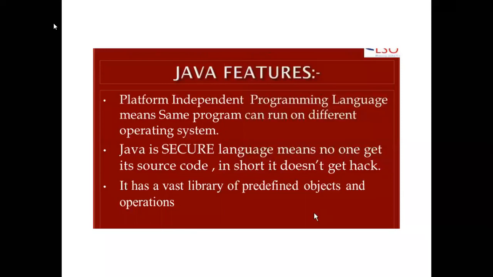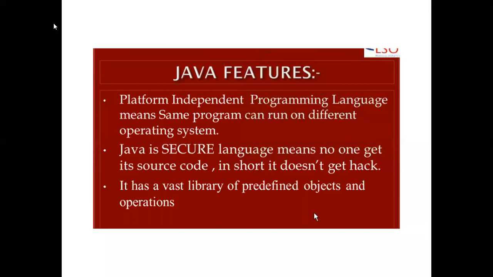Whether it is a platform independent or dependent programming language: Java is platform independent, meaning we can run any program on every platform, on any operating system. Java is also a secure language, meaning no one can get its source code.